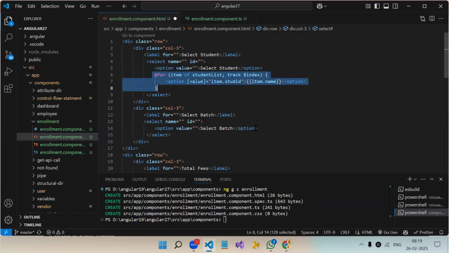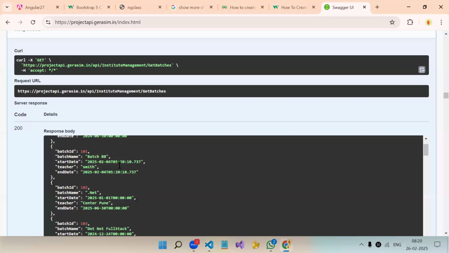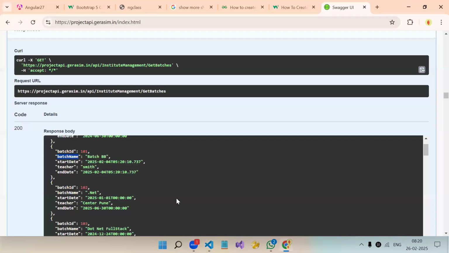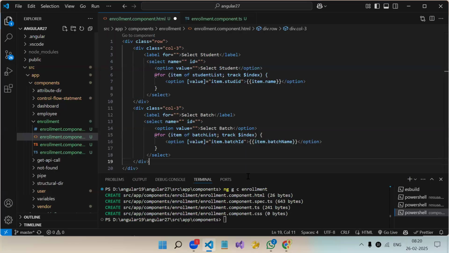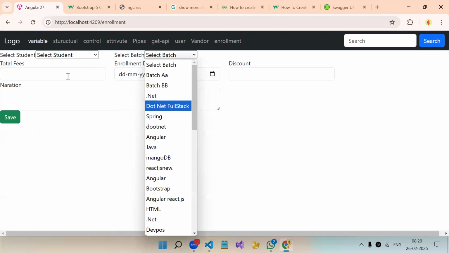Just like that. Over here also we need the for loop. Instead of batch list, it will be on the batch list. And batch ID. See here I is capital. So I must have forgotten to add like that. So that's why always copy paste. And batch name. If I save, see, student we got and the batch we got.